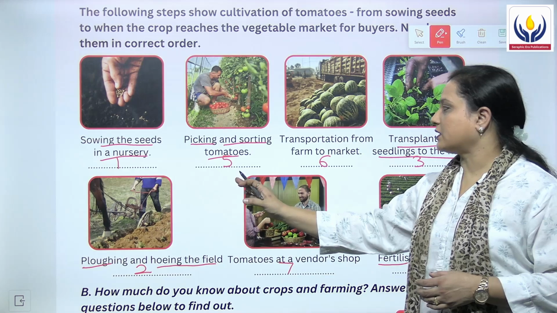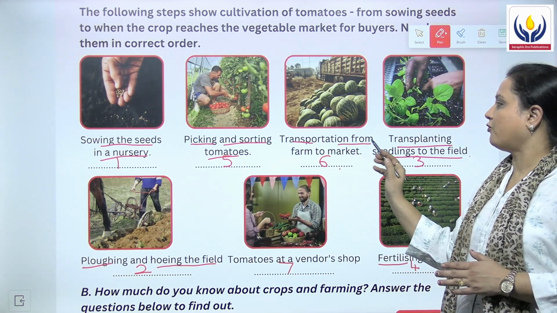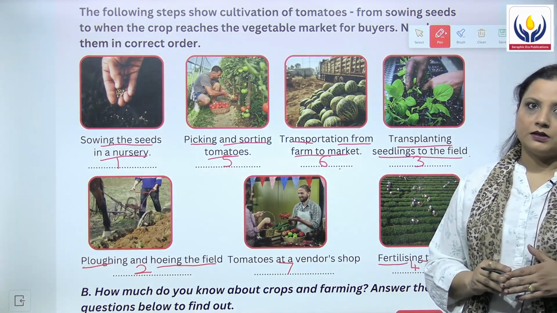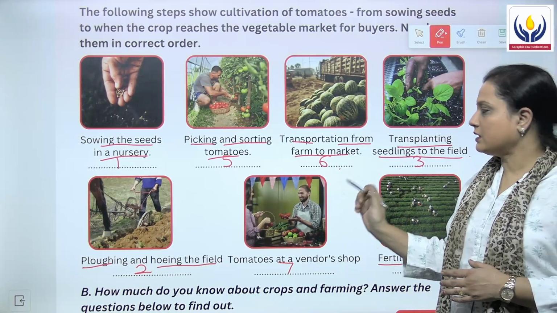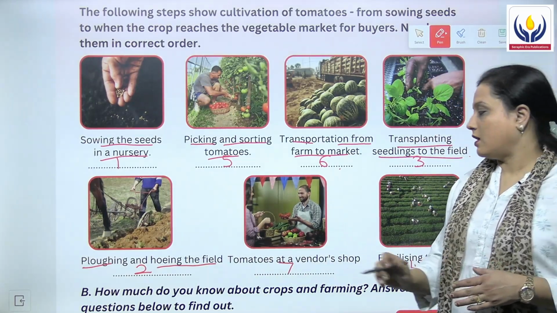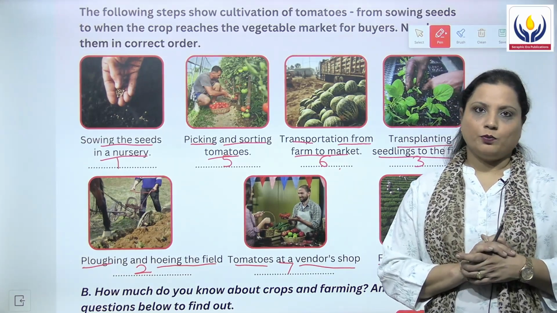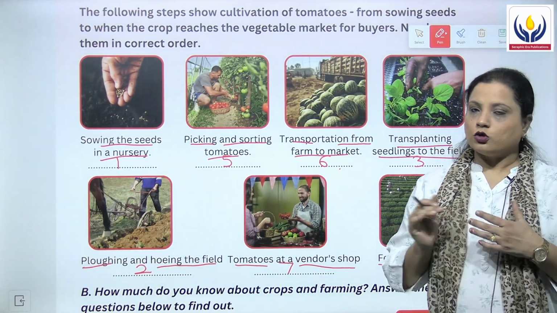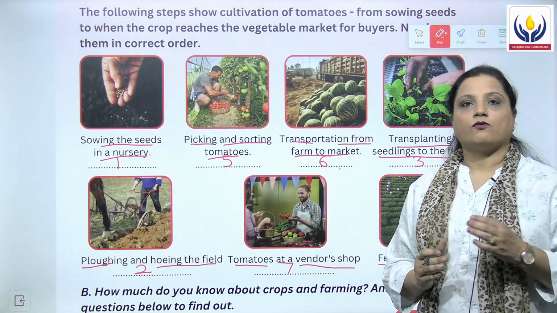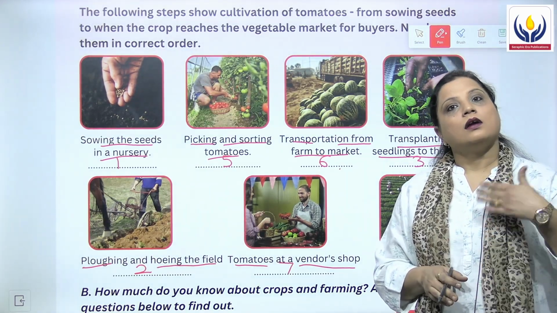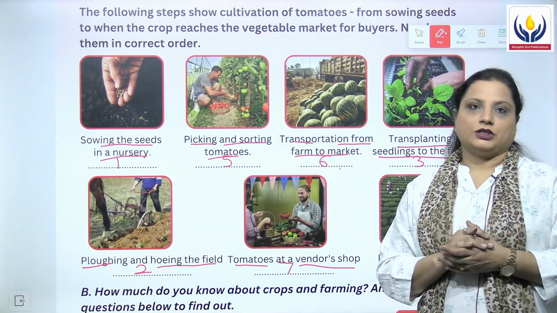Next, after the fifth step is the sixth step, and it says it is the transportation from farm to the market. Next, we have the last step. After the transportation process, it reaches the seller and the tomatoes are at the vendor's shop for us to purchase or buy from them. So these are all the 7 steps of a seed from the process of growing to the process till the purchasing by the buyer.